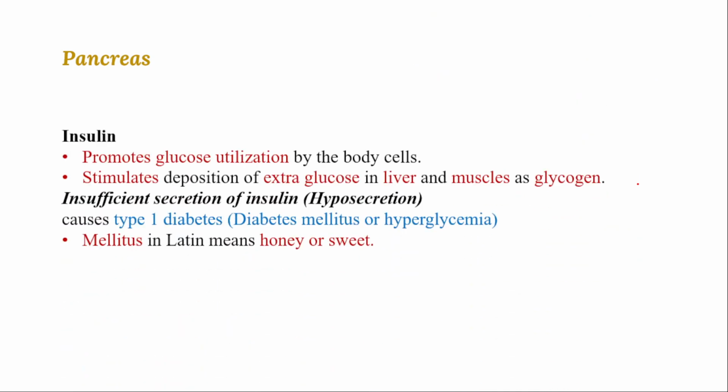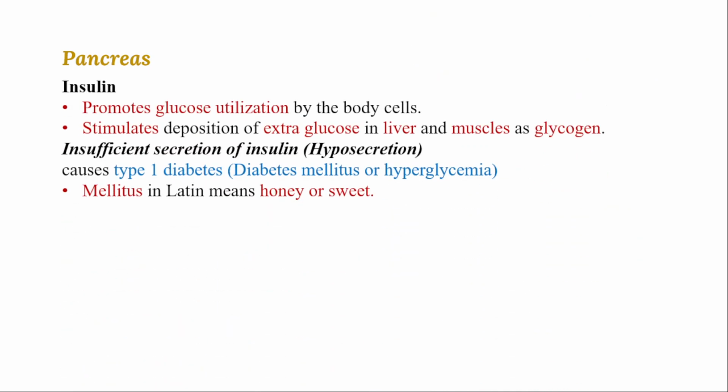First, we will move on to the first hormone, insulin, which is secreted from the beta cells of the islets of Langerhans. The endocrine part of the pancreas contains specialized cells called the islets of Langerhans. In that, beta cells release the hormone insulin. Insulin is very famous now, because in each and every family there are sugar patients or diabetic patients. They are taking insulin injections. Some patients are taking tablets, some patients are taking insulin.